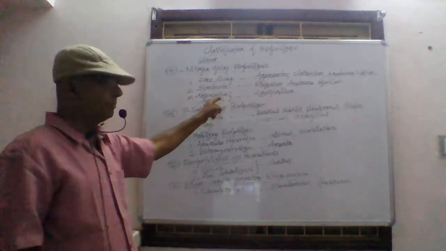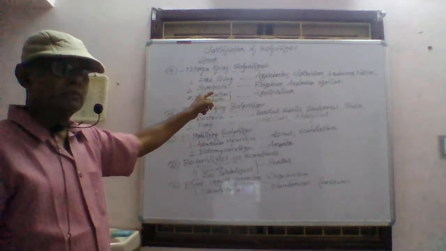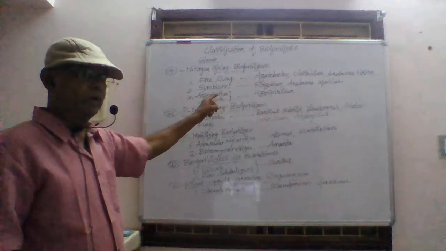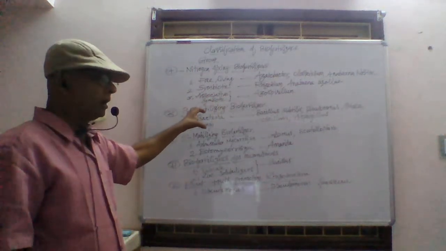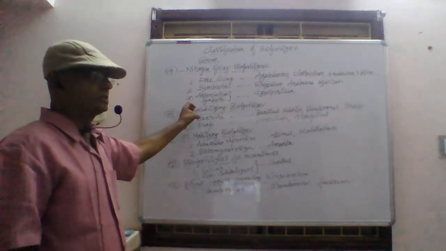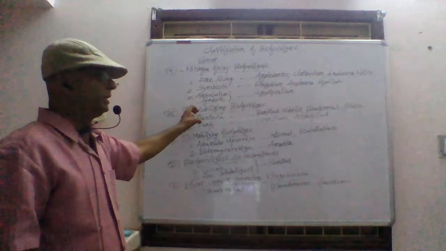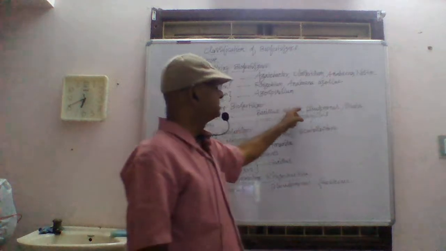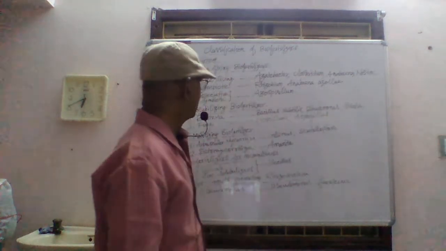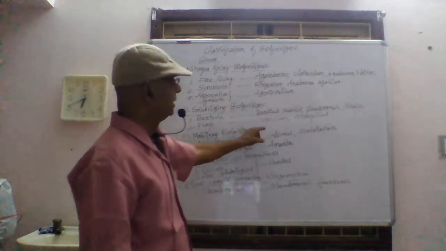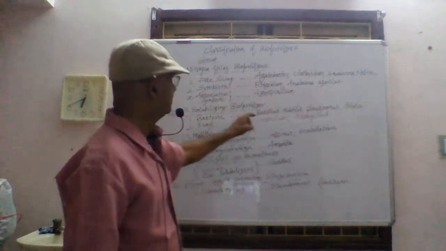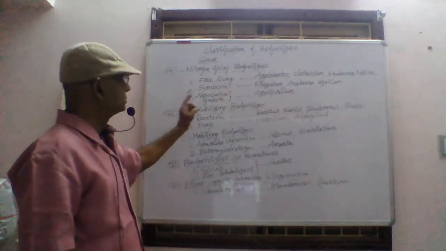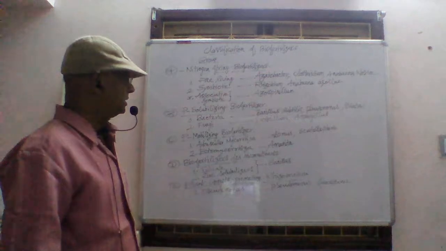Phosphate solubilizing biofertilizers are fertilizers which are very much useful for solubilizing phosphate. For the solubility of the phosphate, bacteria like Bacillus subtilis and Pseudomonas striata, and fungi like Penicillium and Aspergillus, they are the phosphate solubilizing biofertilizers.